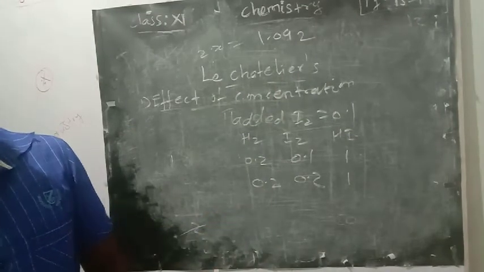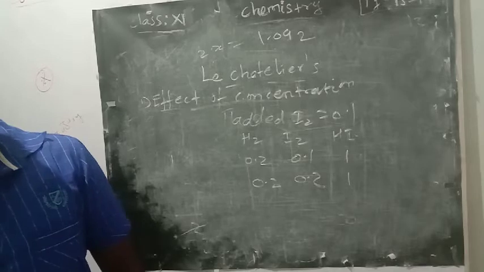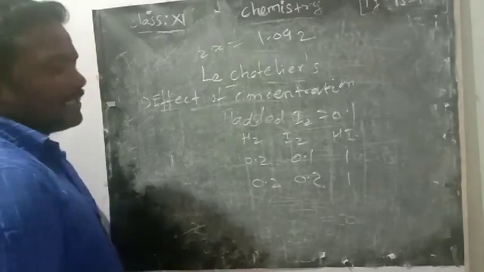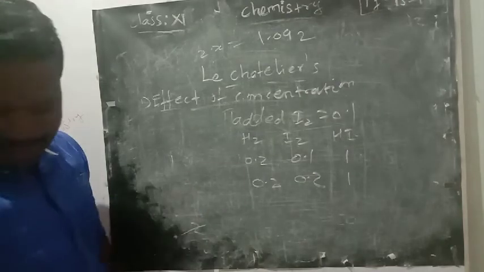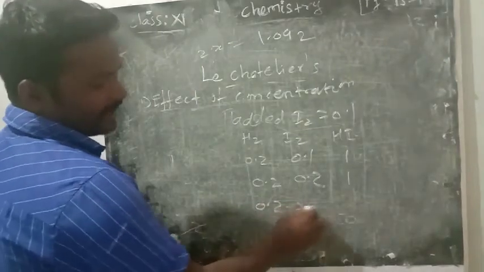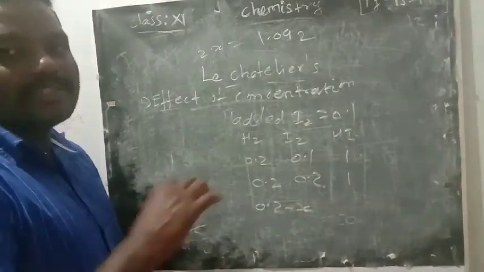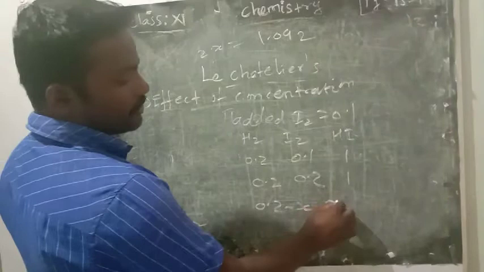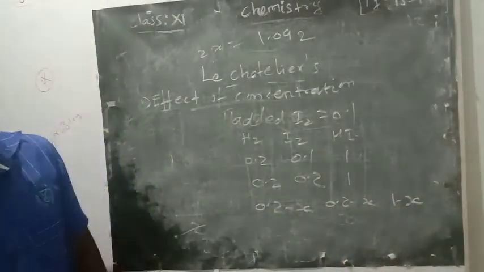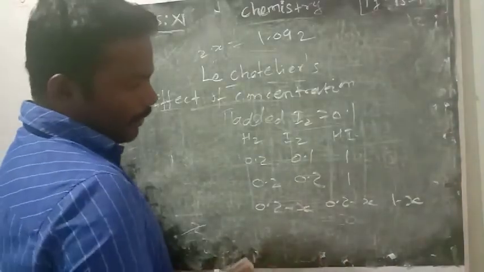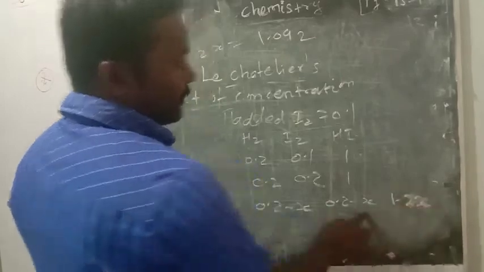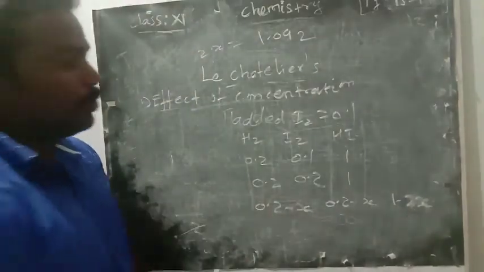Okay. Next, change in concentration. What is change in concentration? Some concentration may change, we know. That is x. So what is the new concentration? 0.2 minus x. From 0.2, some concentration may change. Here also 0.2 minus x. For HI, how much change may take place? Here, 2x.